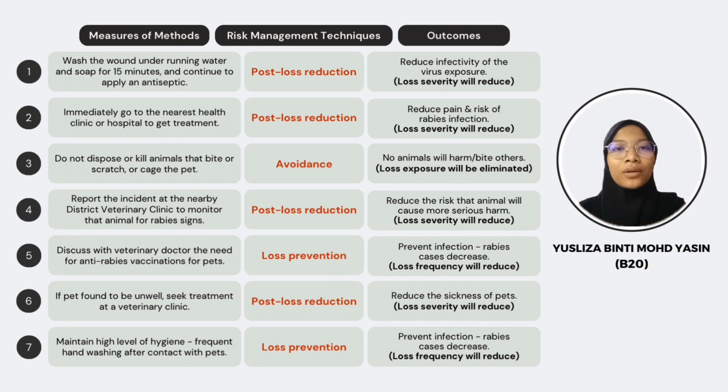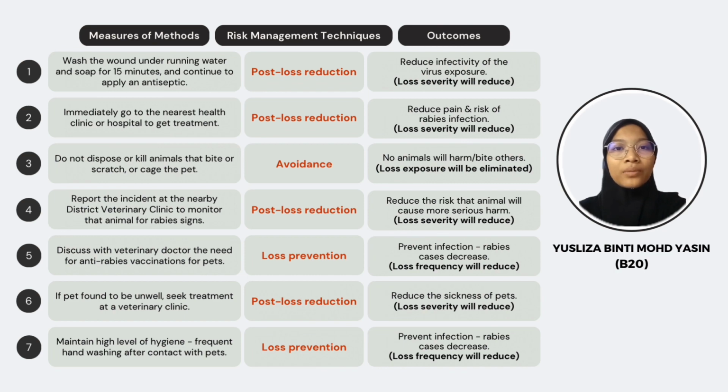Now I will be presenting the third method, which is do not dispose of or kill animals that bite or scratch, or catch the pet, to avoid rabies. The risk management technique for this method is avoidance. This involves refraining from disposing of or killing animals that bite or scratch and not resorting to catching the pet. The primary outcome of this approach is to ensure that no animals will harm or bite others, thereby eliminating the risk of exposure to the rabies virus.